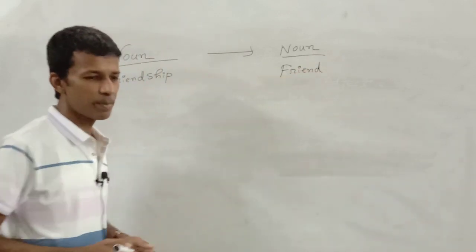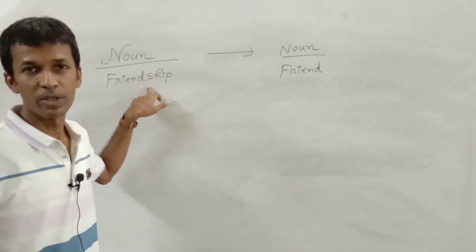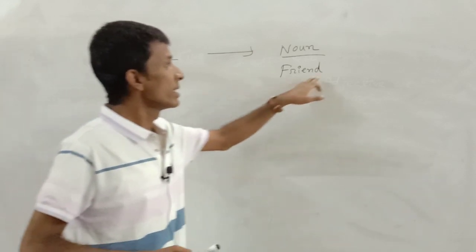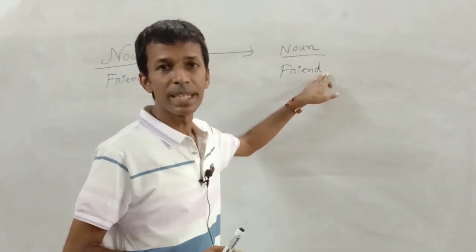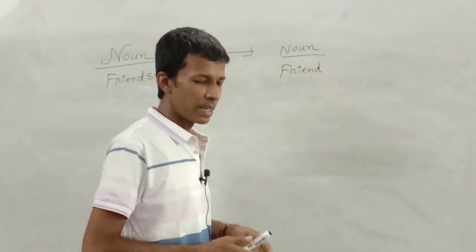This is an example in what way the words can remain unchanged, though the main word is written by effacing its characteristics. Friendship is a noun and friend is also a noun.